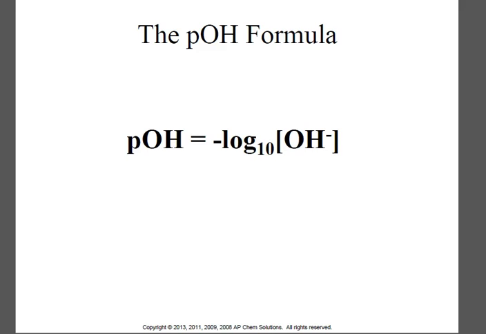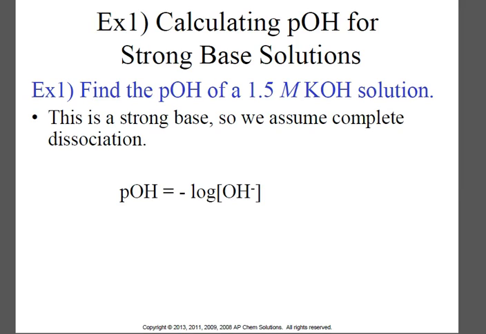All right. One more formula to add before we go for today, and that is the pOH, and it is exactly the same as pH. We just inserted OH. So pOH equals the negative log base 10 of the OH concentration. All right, so if you have a 1.5 molar KOH strong base, again, this only works for strong bases and strong acids, and you want to find the pOH, well, you have a 1.5 molar OH solution, right?